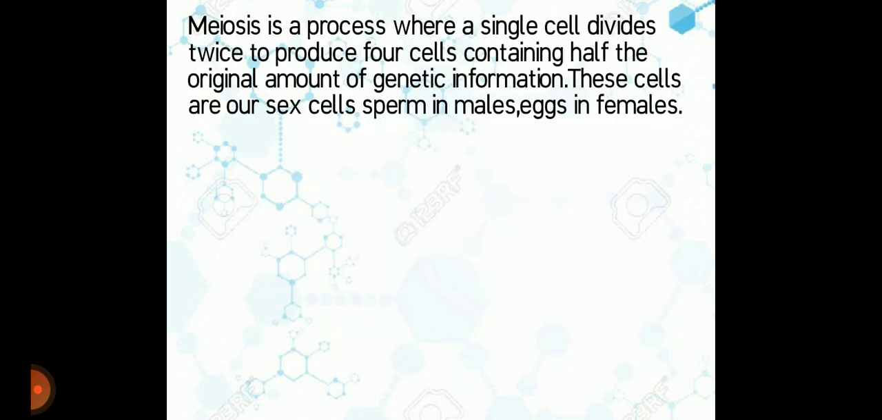And we have meiosis. And what is meiosis? It's a process where a single cell divides twice to produce four cells containing half the original amount of genetic information. These cells are sperm in males and, of course, eggs in females. And now meiosis can be divided into stages. These are divided between the first time the cell divides, meiosis 1, and the second time it divides, meiosis 2.